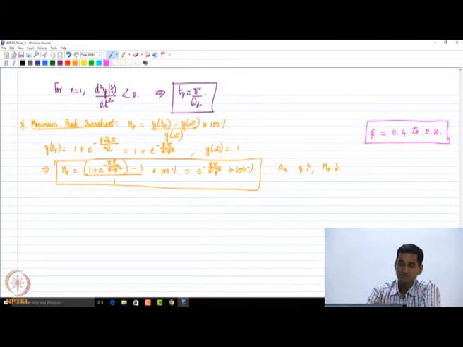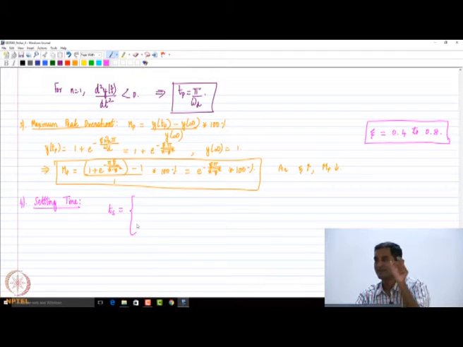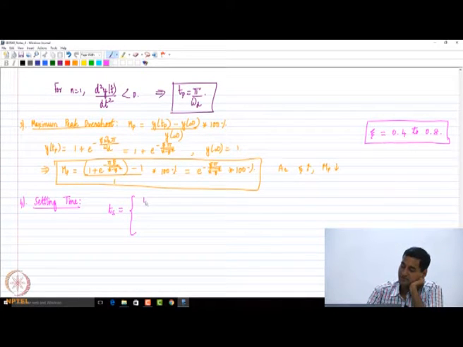Okay, so the last parameter which I am going to touch upon is settling time. This I am going to leave to you as homework. I am just going to give you the expressions; you figure out how we got them. The settling time once again is the time taken for the output to settle within a band, right? So if you take a plus or minus 2% band,